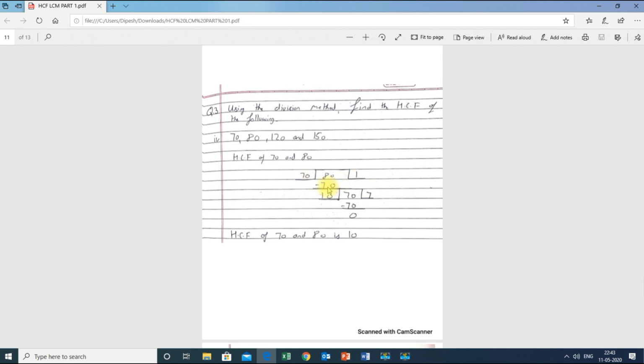So 70 ones are 70 and the remainder is 10. And this 70 I will write over here. So 10 sevens is 70. Now the remainder is 0. So the HCF of 70 and 80 is 10. Why 10? Because we always consider the last divisor as the HCF when you do the division method. Now you can see that the HCF of 70 and 80 is 10.